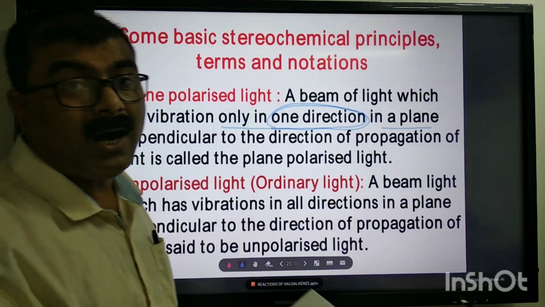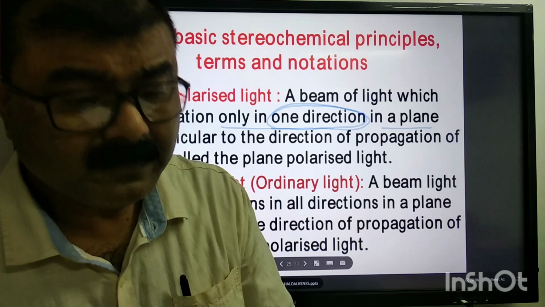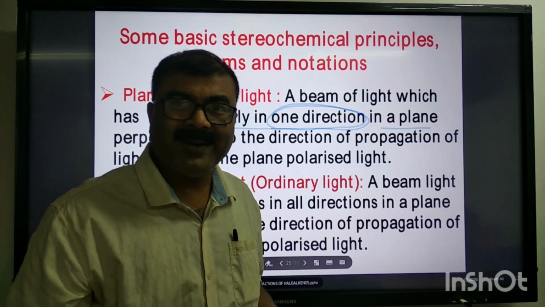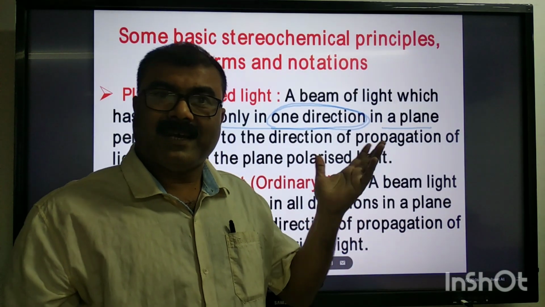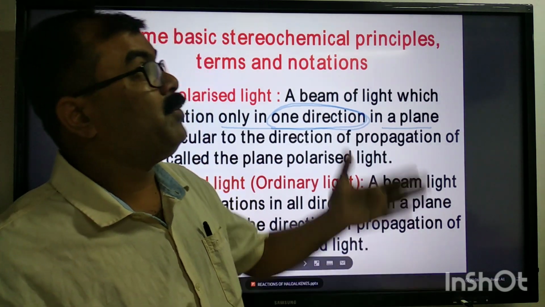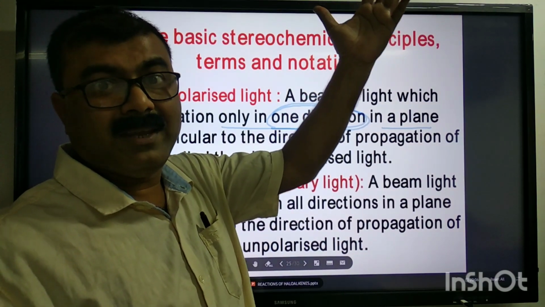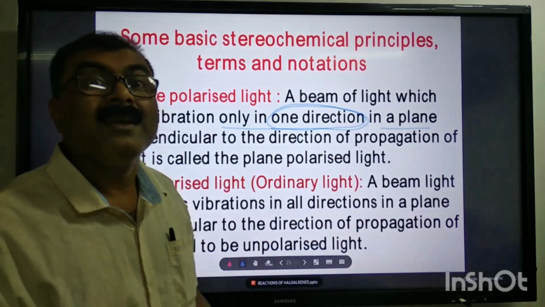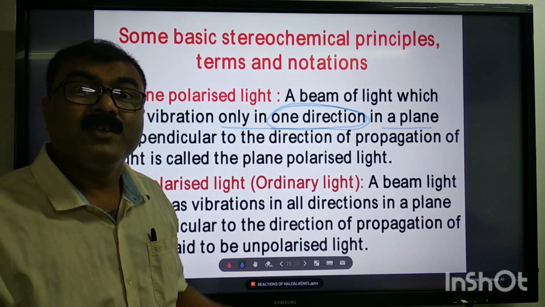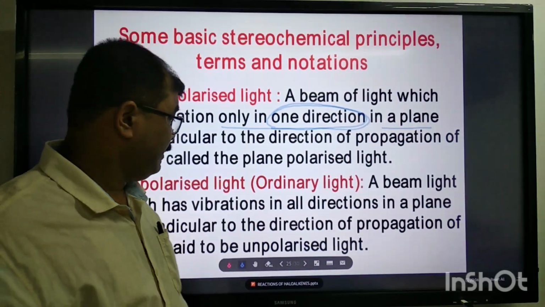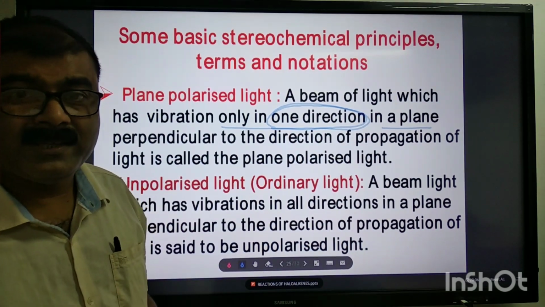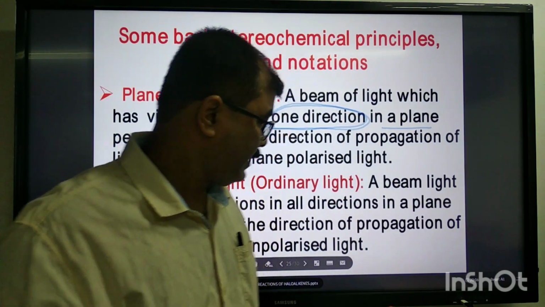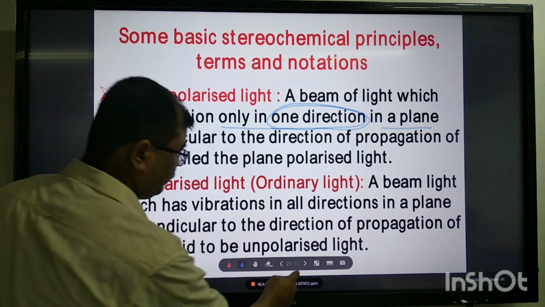This is unpolarized light. What are examples of unpolarized light? Sunlight, light from an incandescent bulb, light from a candle, sodium lamp. These are unpolarized light. This is ordinary light. Let's go ahead.